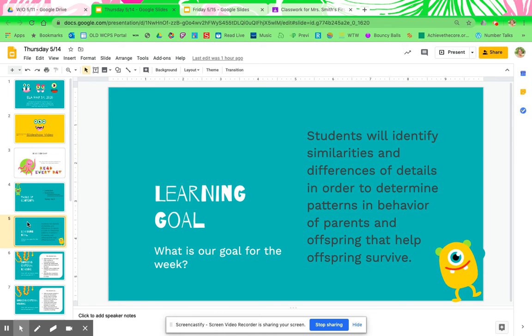Students will identify similarities and differences of details in order to determine patterns in behavior of parents and offspring that help offspring survive.